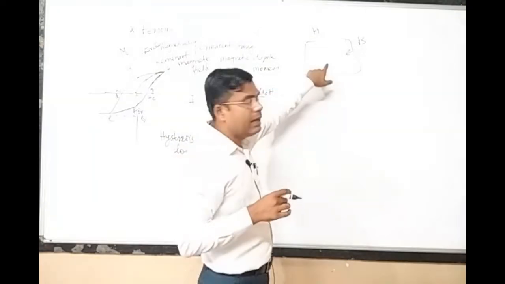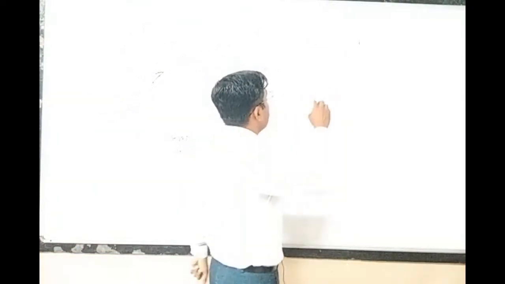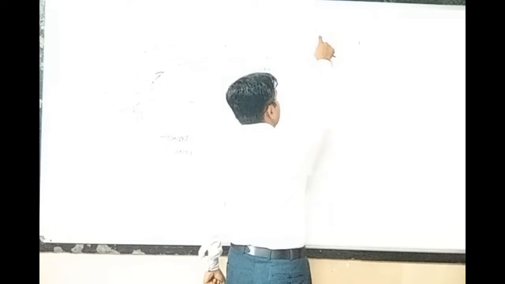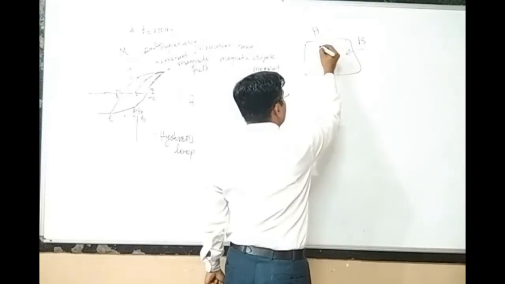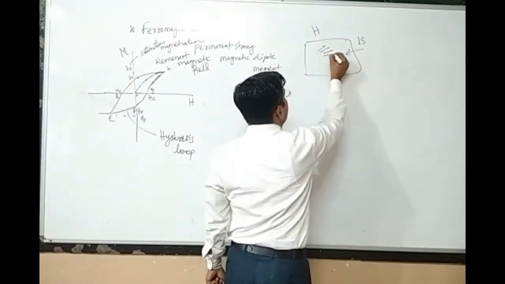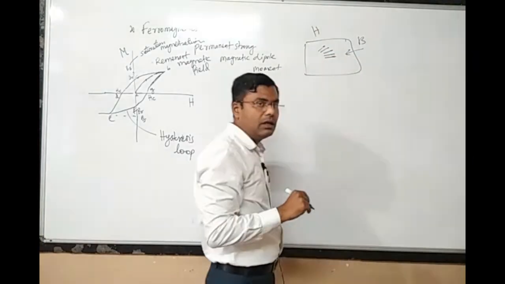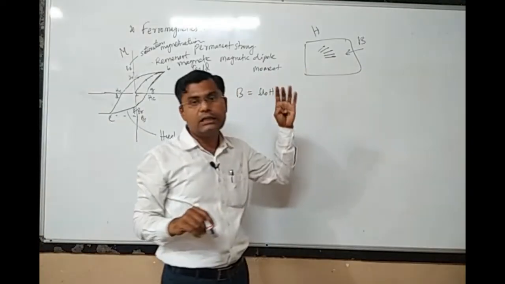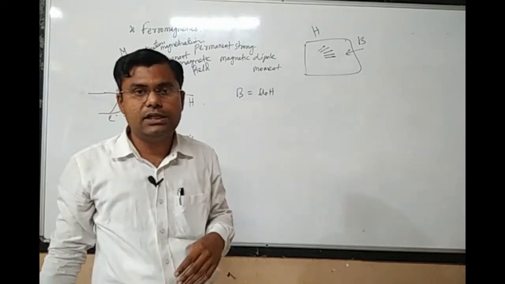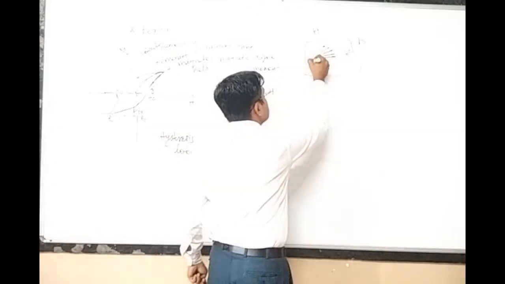Now in case of a ferromagnetic material, the magnetic field is not generated only because of H, but also because of the rotation of atomic dipoles in the field direction. When the atomic dipoles are oriented in the external field direction, there is generation of a magnetization vector.